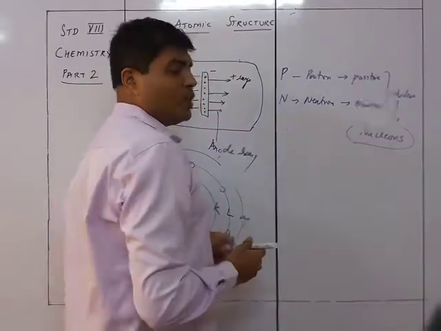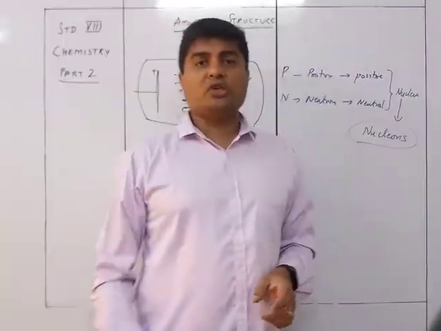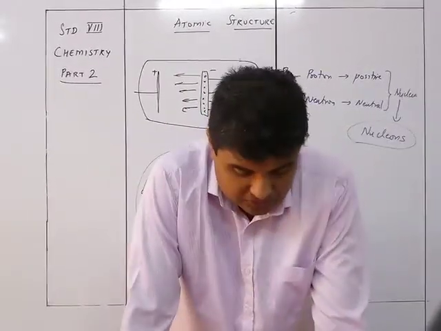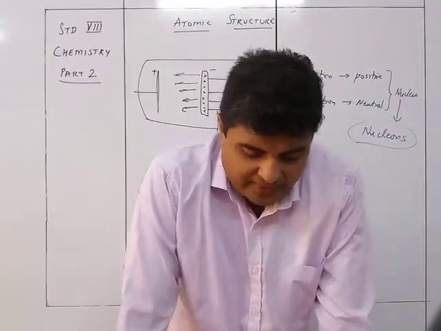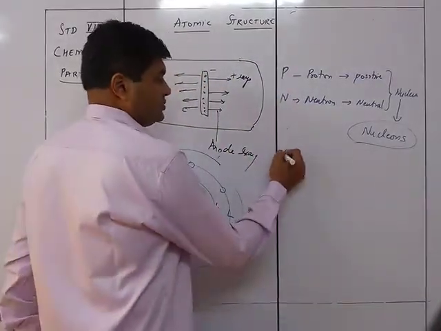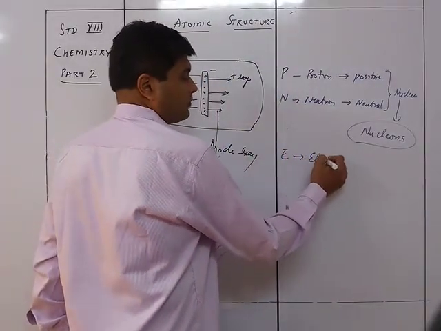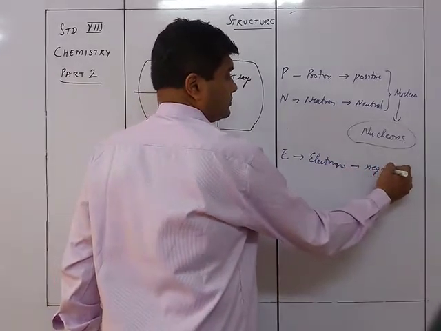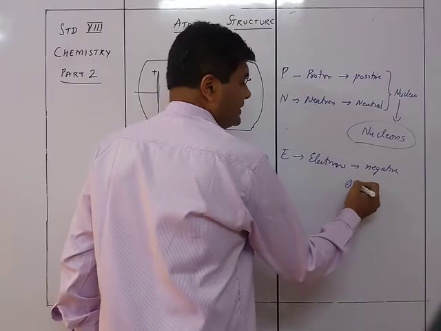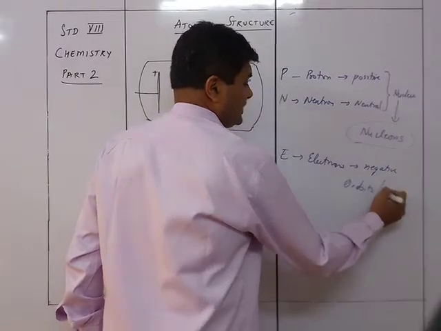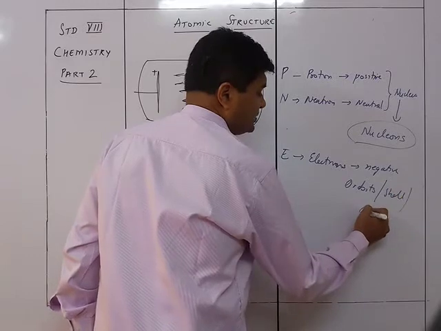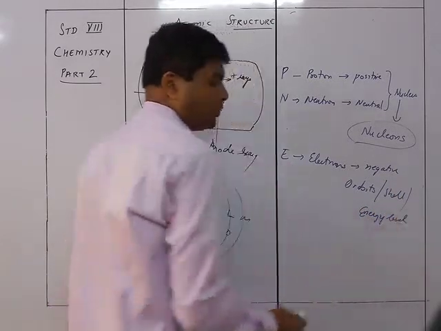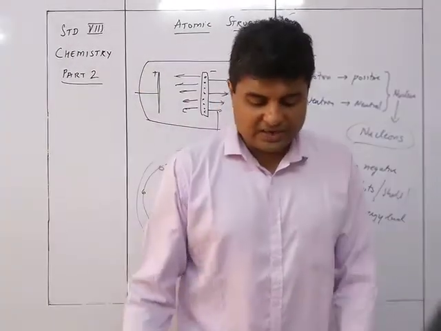The nucleons is the name given to the protons and neutrons because they are present in the nucleus, hence they are called nucleons. And then there are the electrons. E is the electrons, and these electrons are negatively charged and they are present in orbits or shells or energy levels. They rotate around the nucleus in energy levels.